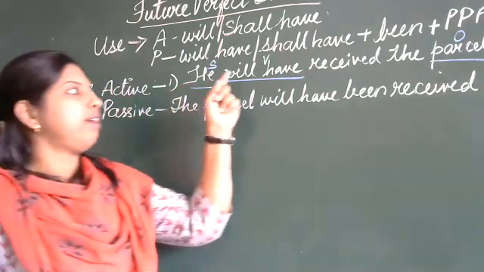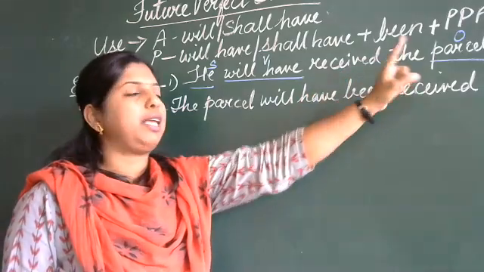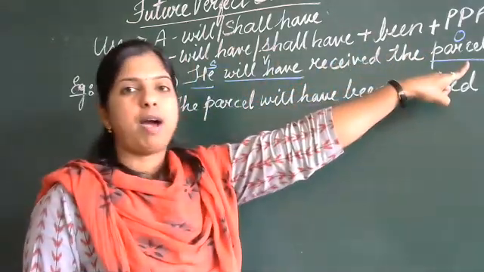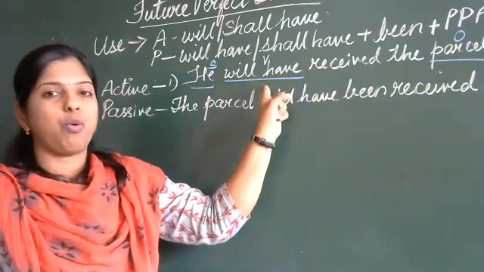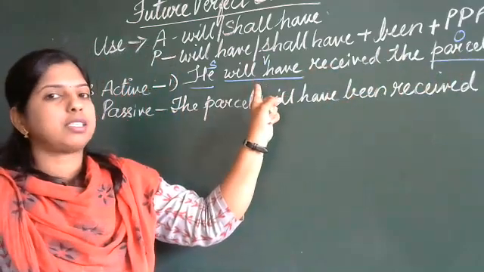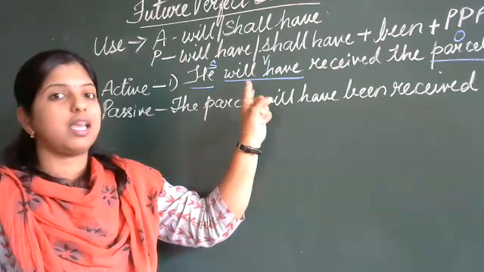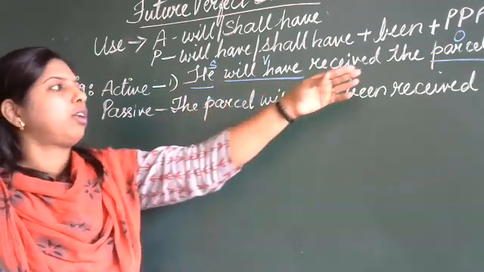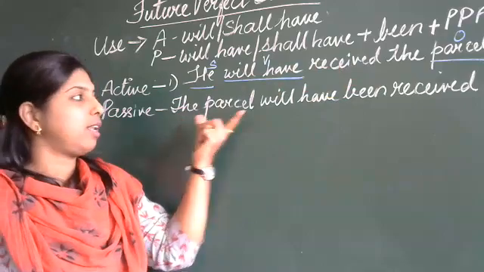See, children, the change we have made in the passive. In active, he will have received the parcel. He is the subject, parcel is the object, and this is the verb, which is in future perfect tense. But when changing to passive voice, what did we do? We brought the object first, that is the parcel.